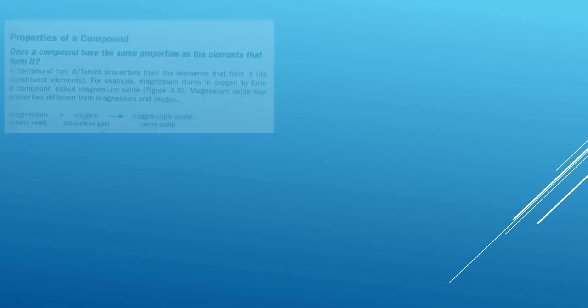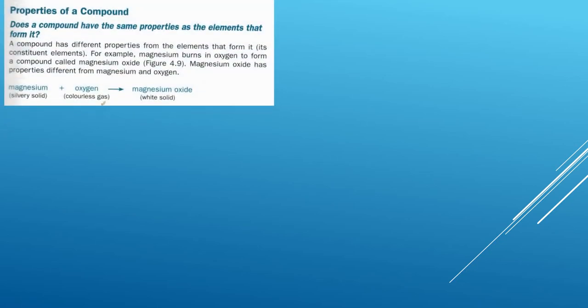Now let's talk about some other properties and other points about compounds. So what about the properties? If you're combining two atoms, do they carry the properties of the elements? For example, water is made of hydrogen and oxygen, so does water carry the properties of hydrogen and oxygen as well? No. Very important: if you have confusion about whether a given substance is a compound or a mixture, always check the properties of the constituents and of the compound that was made. For example, magnesium and oxygen, when they combine together, form magnesium oxide.